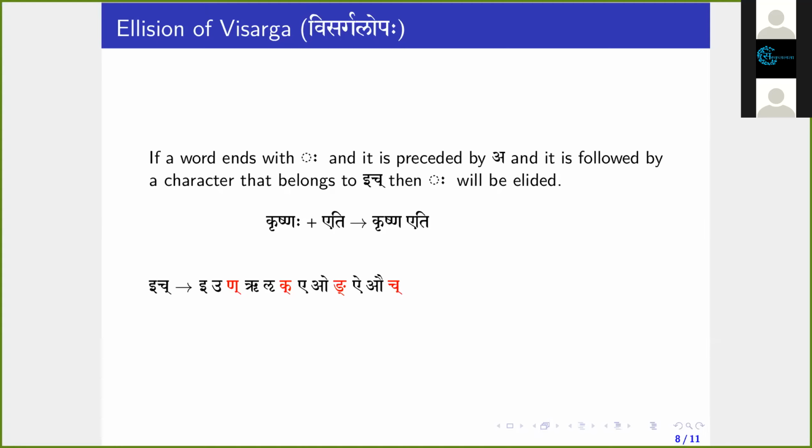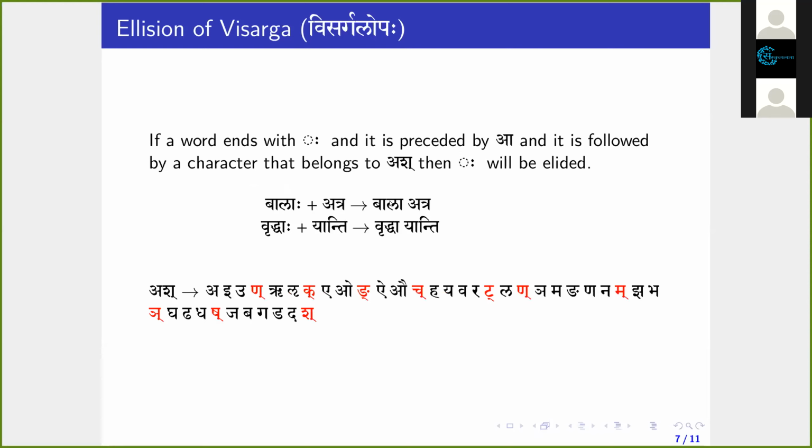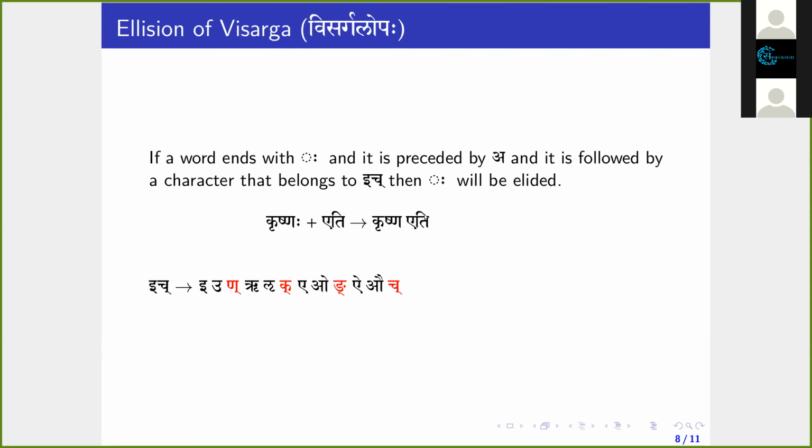Sir, will it not become Krishneti? No. That's what we have discussed now. Here also, in Bala, Atra, there is a possibility of Savarna Dirgha, but we cannot apply it. Similarly, here there is a possibility of Vriddhi Sandhi, but we cannot apply it. So that's why I said, in the case of the elision of Visarga, if there is any possibility of any other sandhi rule after that, it is not at all applicable.